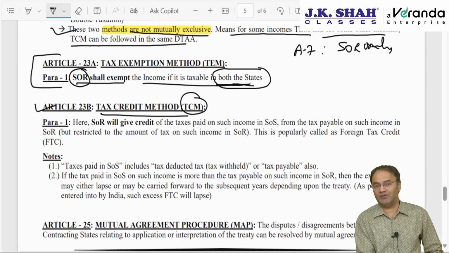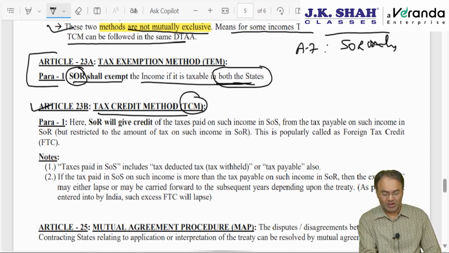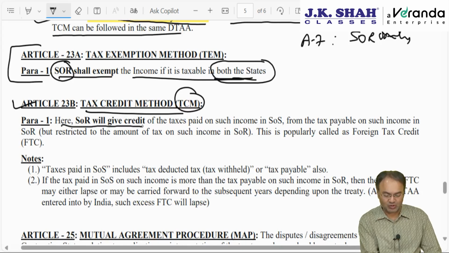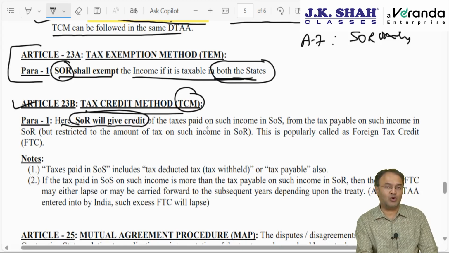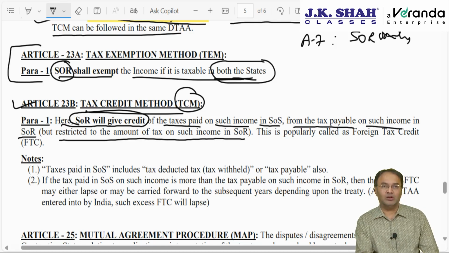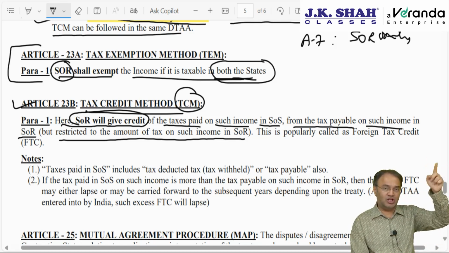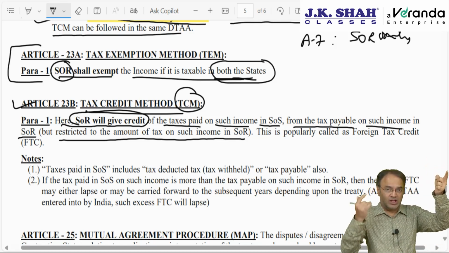Answer: here also, every time the compromise has to be made by SOR only, which is given primary right of tax. SOR will give credit of what? SOR, state of residence, will give credit of the taxes paid on such income in the state of source from the tax payable on such income in the SOR, but restricted to the amount of tax on such income in the SOR.